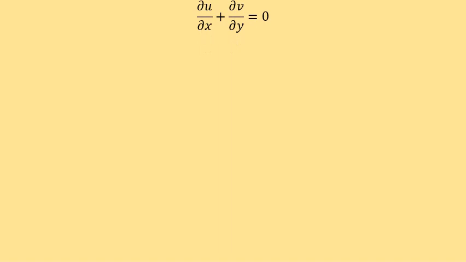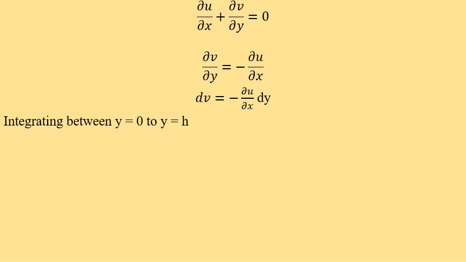So considering the equation del u by del x plus del v by del y is equal to 0, we get del v by del y is equal to minus del u by del x. So this can be written as dv is equal to minus del u by del x into dy. Integrating this equation between the limits y is equal to 0 to y is equal to h, we get integration of dv between the limits 0 to h is equal to minus integration of del u by del x dy between the limits 0 to h. Let's take this as equation number 3.